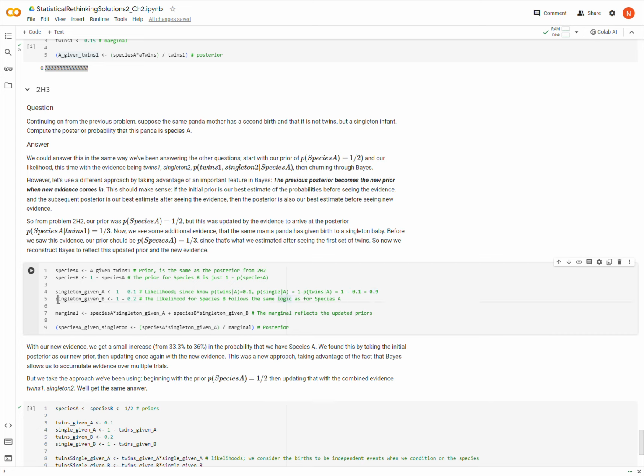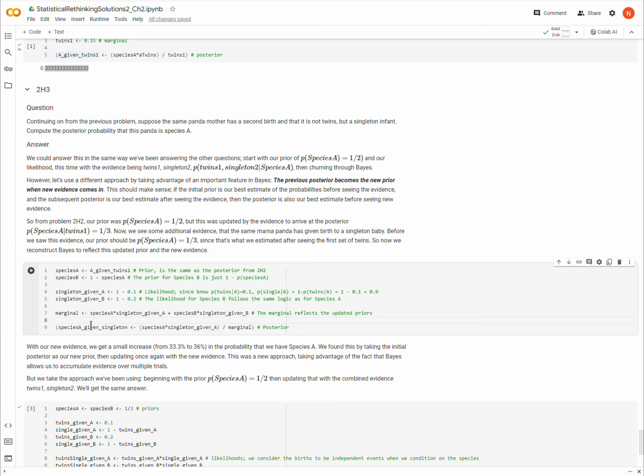Okay, and similar logic here for the likelihood for species B. And now my marginal, again, is just my weighted average of likelihood. So here's the likelihood for species A and the likelihood for species B, weighted by their priors. But these priors, again, are new, right? These are not the 50-50 priors. These are the priors that we developed from the previous experiment.